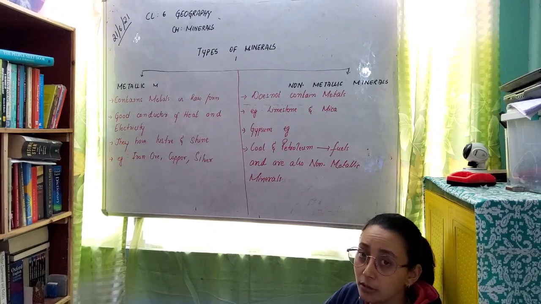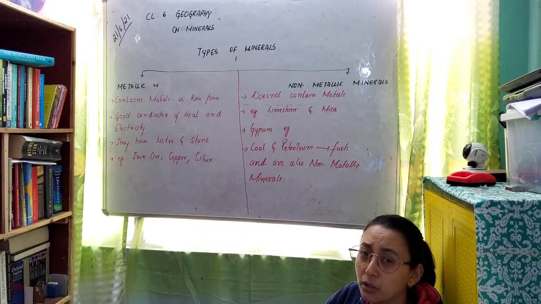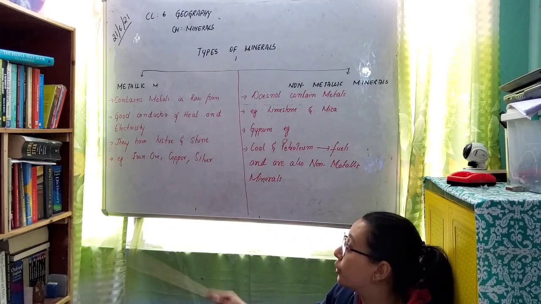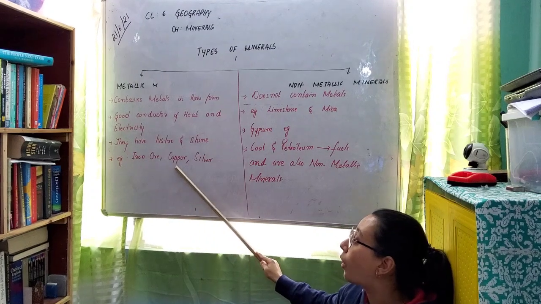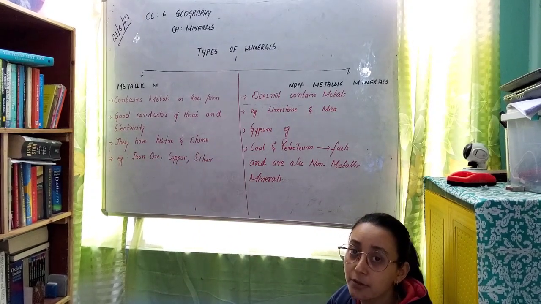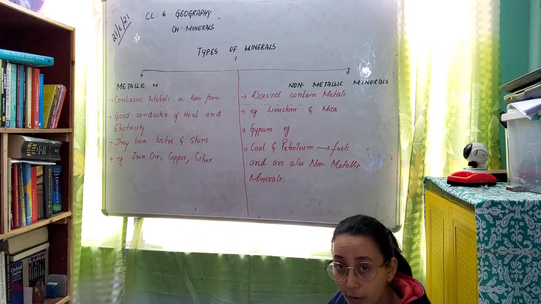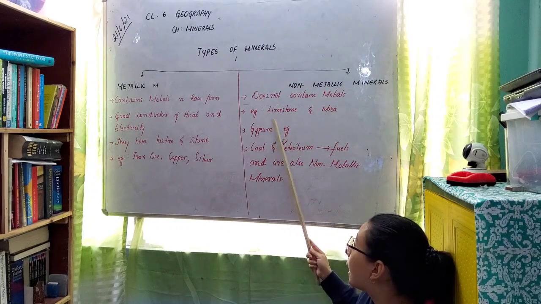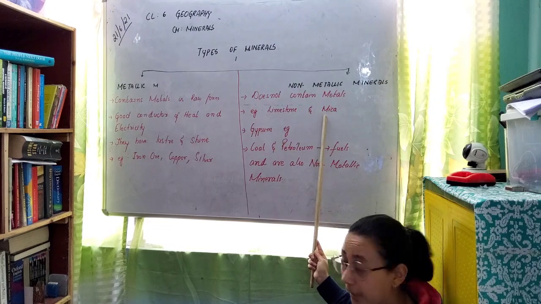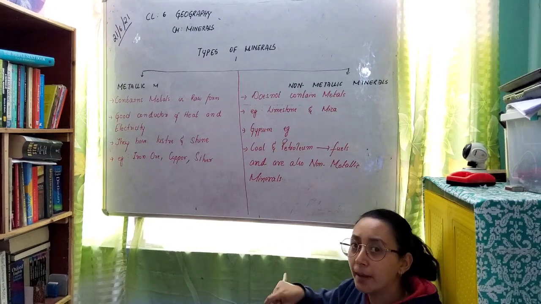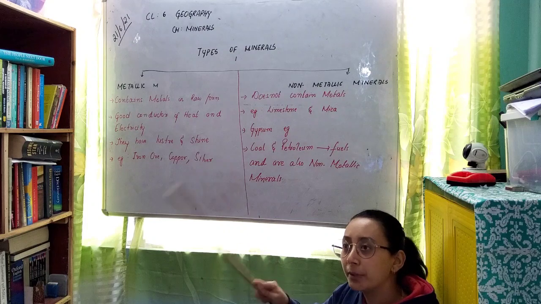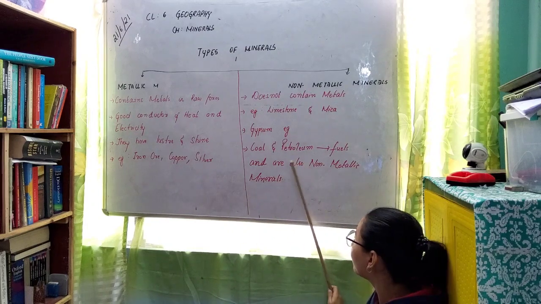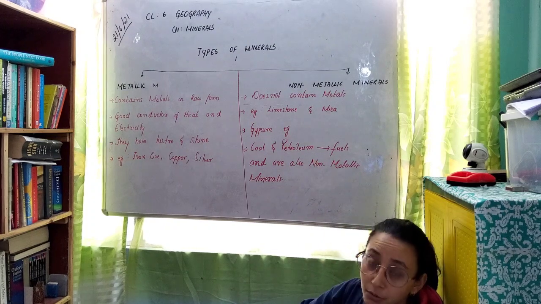In examination, the question can be asked like, what are the examples of metallic minerals? So in answer you need to write iron ore, copper and silver are the examples of metallic minerals, whereas the examples of non-metallic minerals are limestone and mica. So have you heard about coal and petroleum? Coal and petroleum are considered as fuel. So coal and petroleum are also non-metallic minerals.